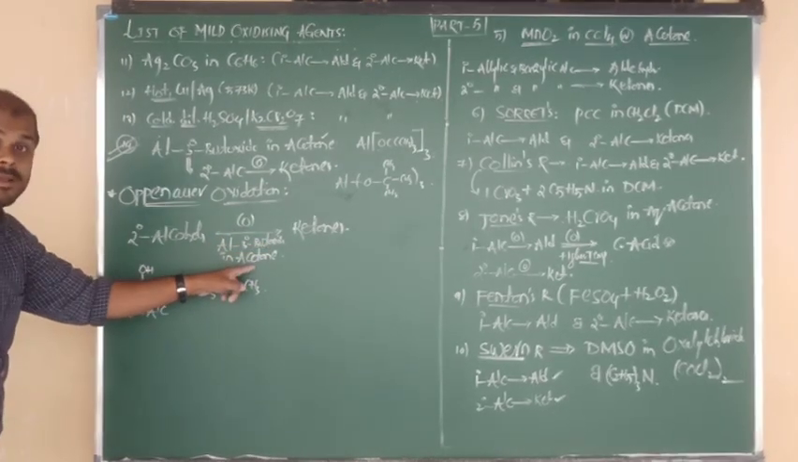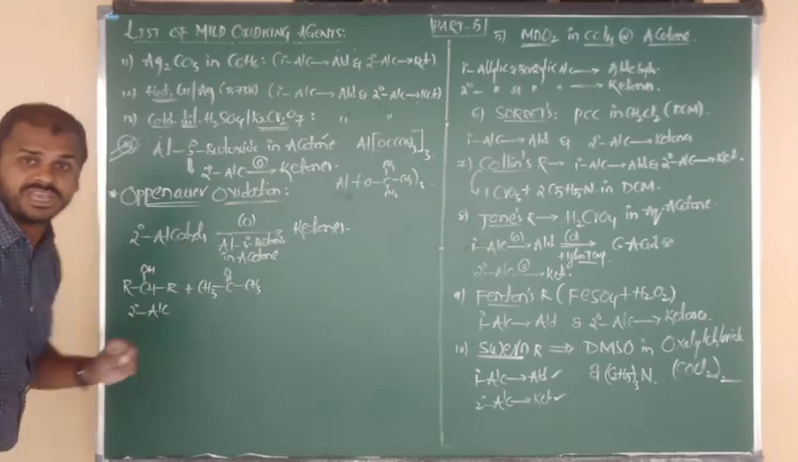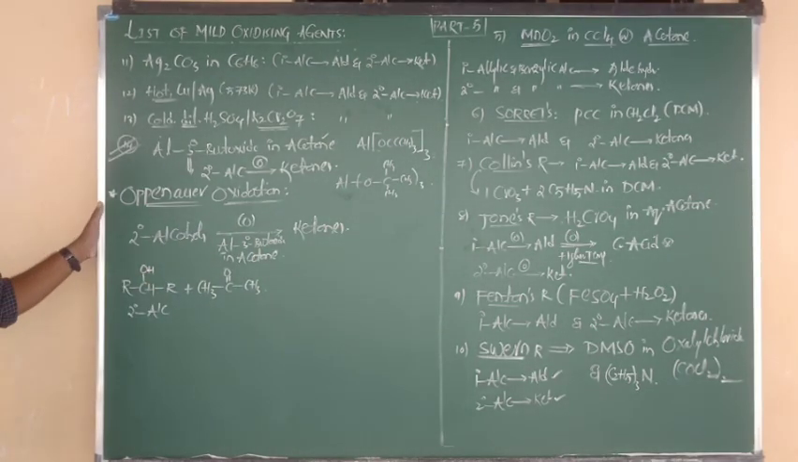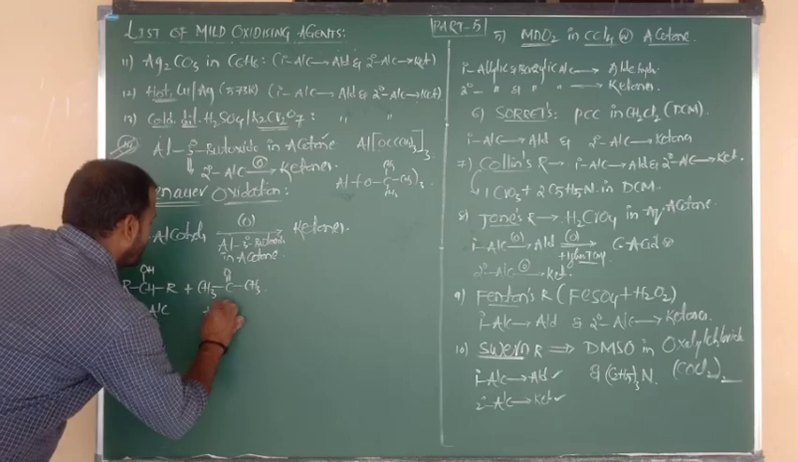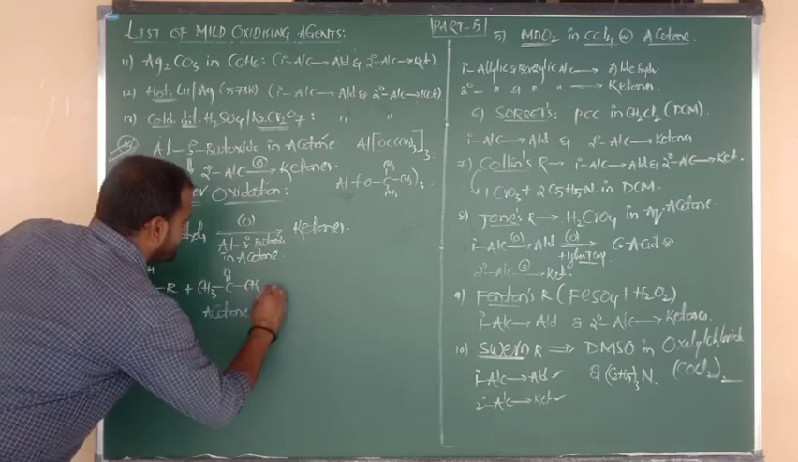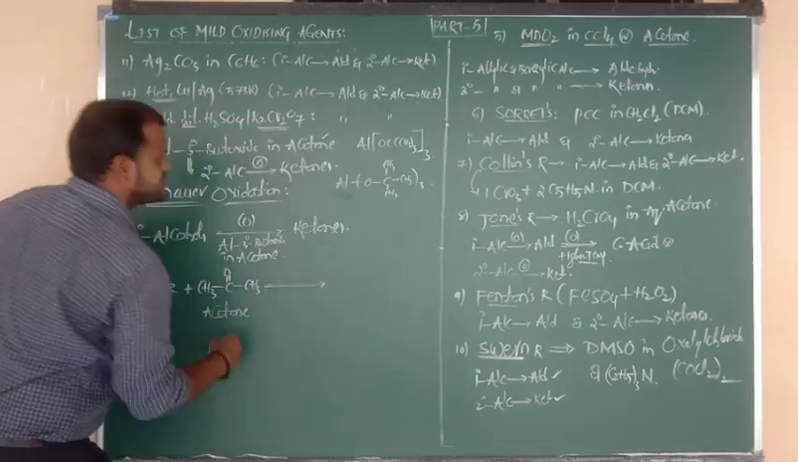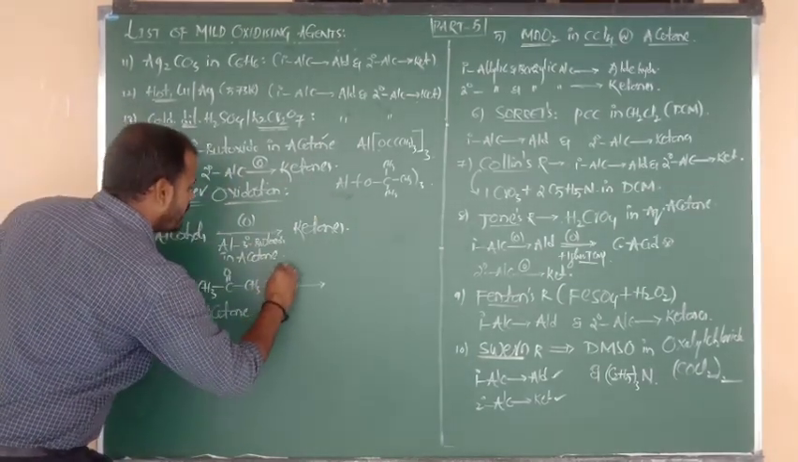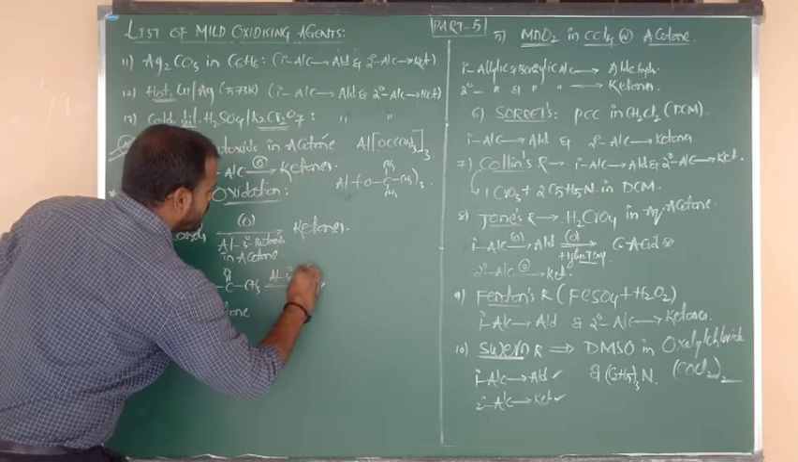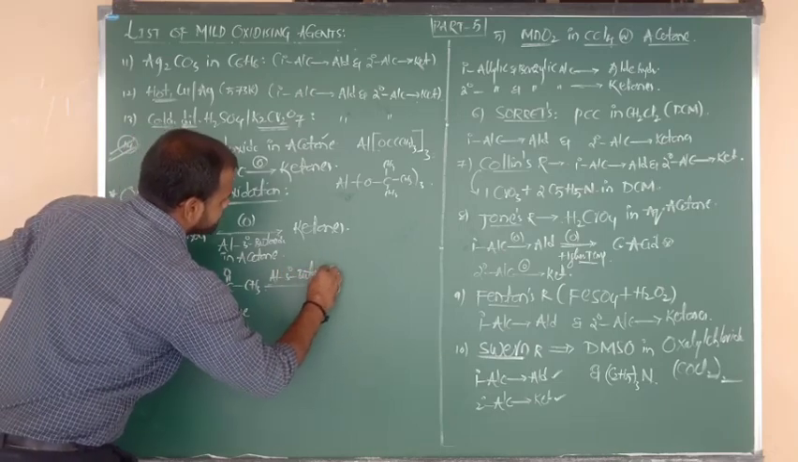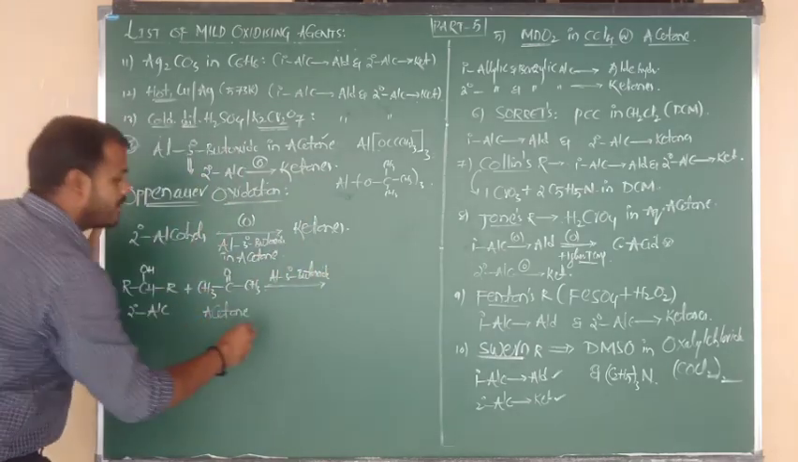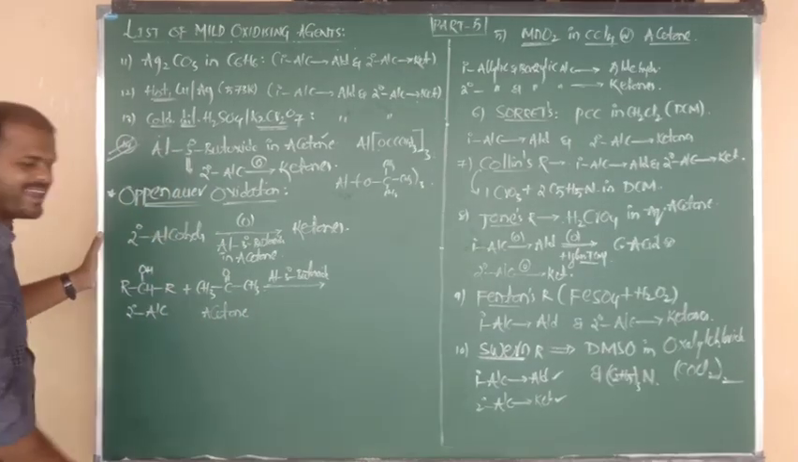Along with that, acetone is there, beta. That acetone can undergo some change. I will show you what the changes are. Okay, good. So the compound name we have to fix. This is nothing but the acetone. What is the oxidizing agent? The oxidizing agent is aluminum tertiary butoxide in acetone. Okay? Good.